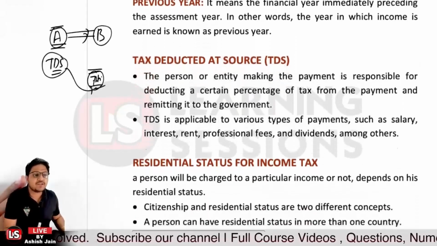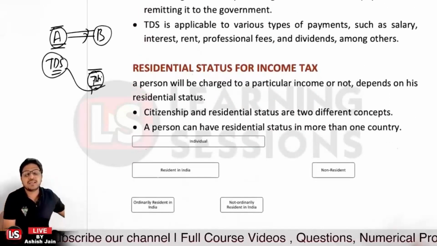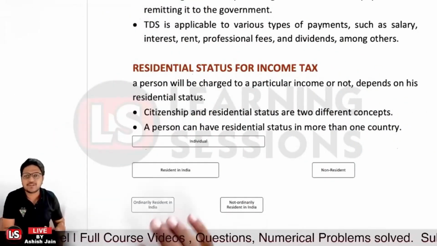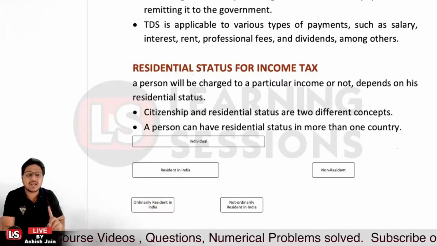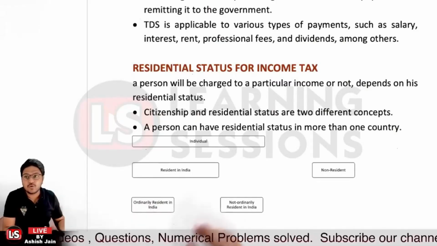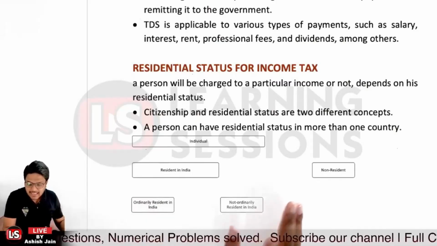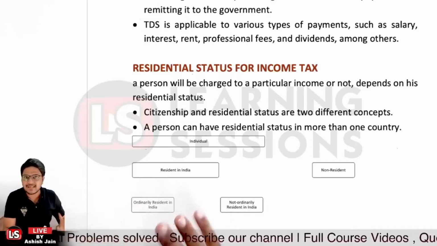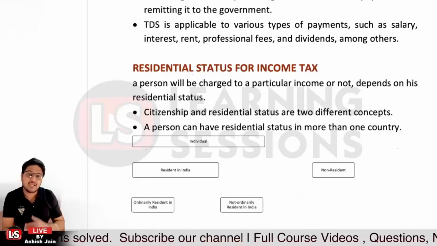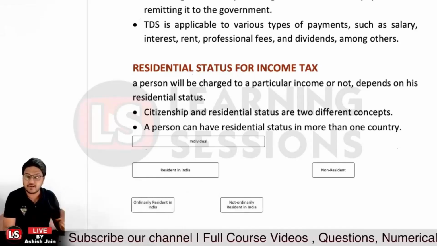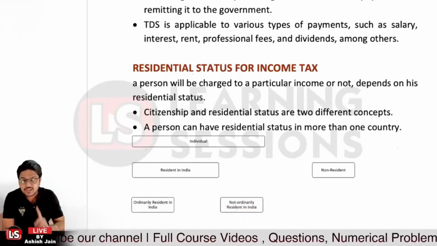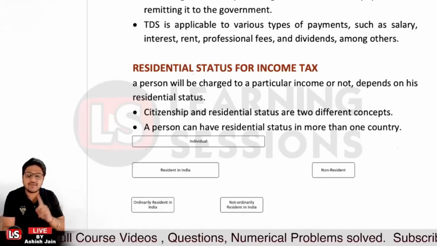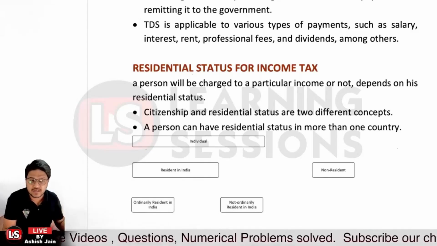And further it's related to residential status for income tax. It's very much important. Now whether a person will be charged to a particular type of income or not basically depends upon one thing: whether the person is resident or not, right? If the person is resident, it will be charged differently. If the person is not resident, it will be charged differently, right? Now residentship and citizenship are two different concepts.